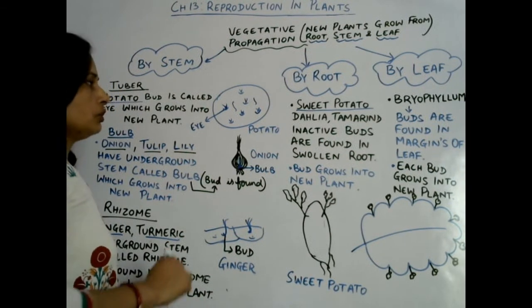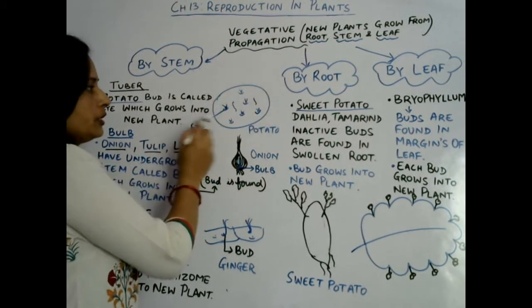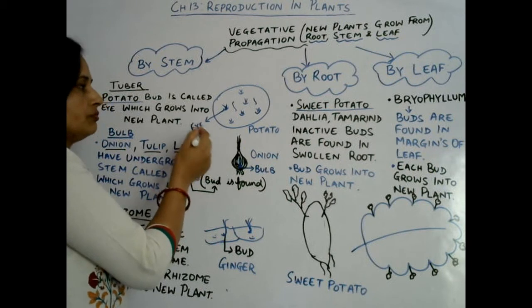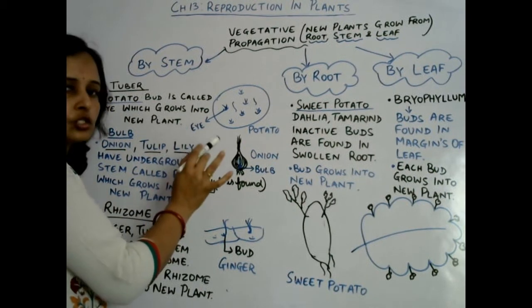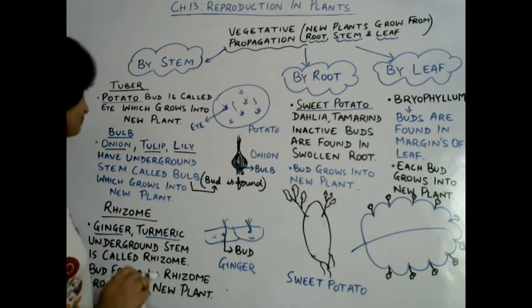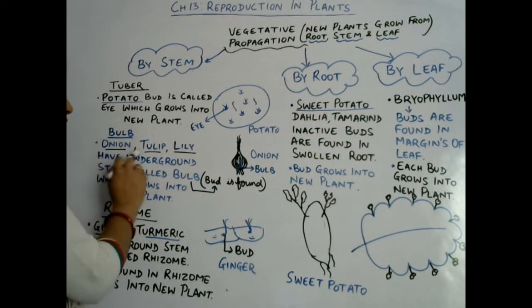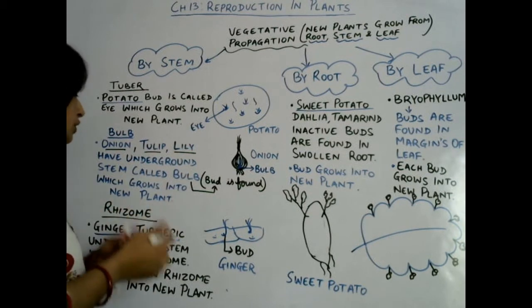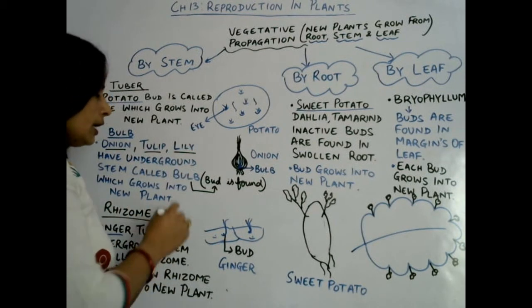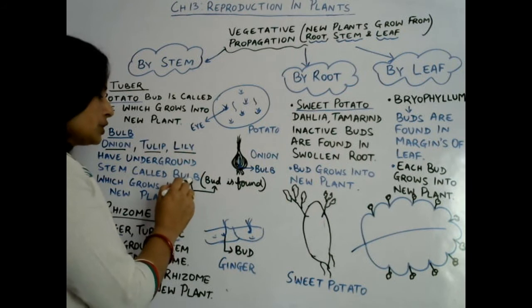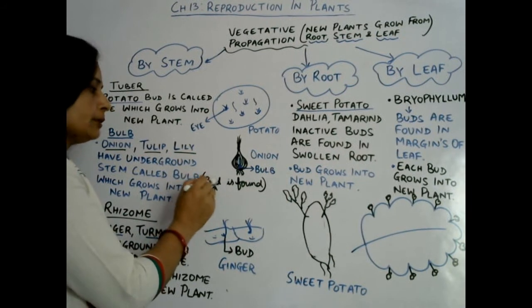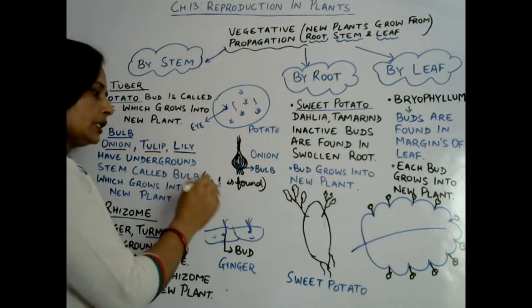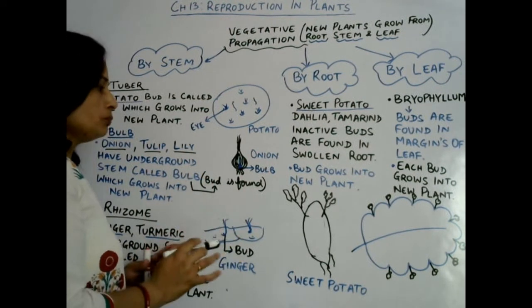So in potato, reproduction takes place through those buds, and through those buds plants arise during favorable season. Next is bulb. Onion, tulip, lily have an underground stem called bulb which grows into a new plant, and in that bulb buds are found, and that bud grows into a new plant.